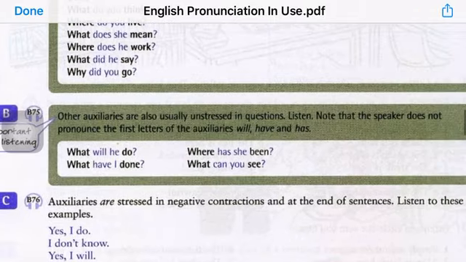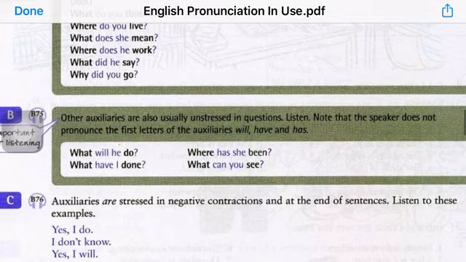Auxiliaries are stressed in negative contractions and at the end of sentences. So previously we saw how auxiliaries have to be pronounced with unstressed patterns. So instead of saying do, we say d. Instead of saying him, we say m. And instead of saying does, we say us. Instead of saying will, we say l.